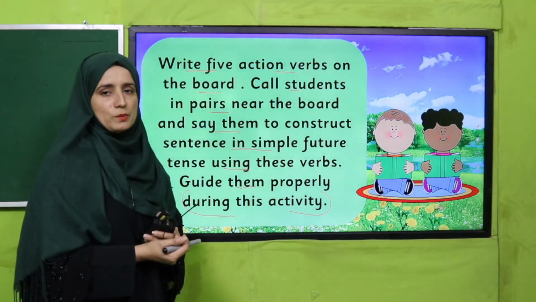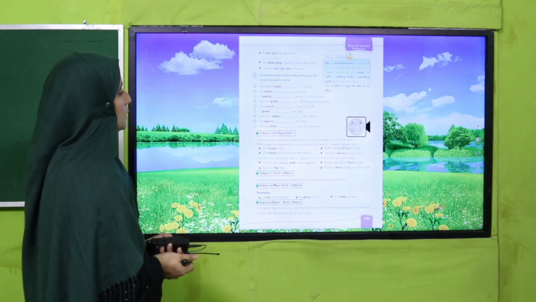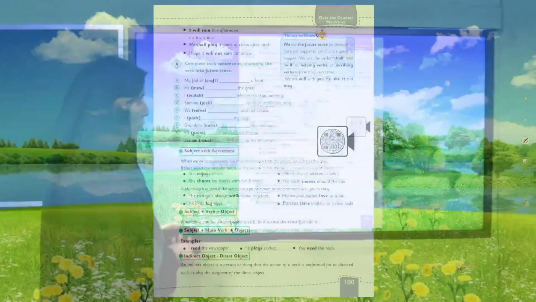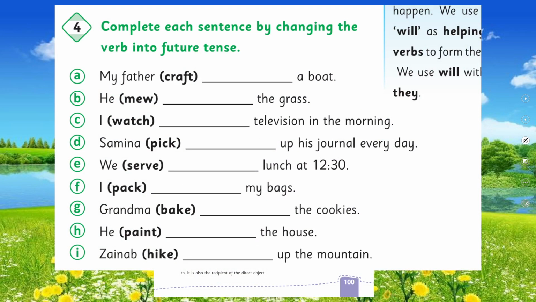Welcome back. Good job, my dear students. Excellent work. Now we are going to perform an individual activity in our book, page number 100. There is question number 4. You have to complete each sentence by changing the verb into future tense. This is an individual activity for you. Pause the video and perform this activity in your class.